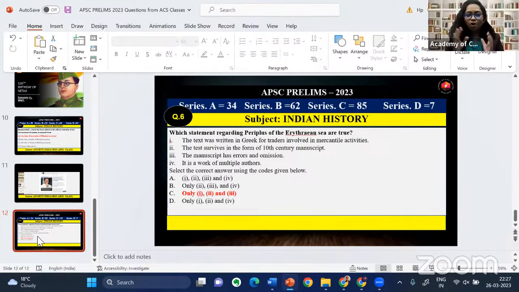Now, all of you are in the tension of cutoff, whether you will pass the exam, what strategy went right, what strategy went wrong. But I have to say, take a 1 week break and gear up for the mains preparation. And here in the Academy of Civil Service, we are waiting to hold your hand for the mains preparation. And all of you focus again on all the UPSC previous year questions from the mains paper, which will be rewarding. Thank you. I am ending and I am handing over the session to the next faculty.